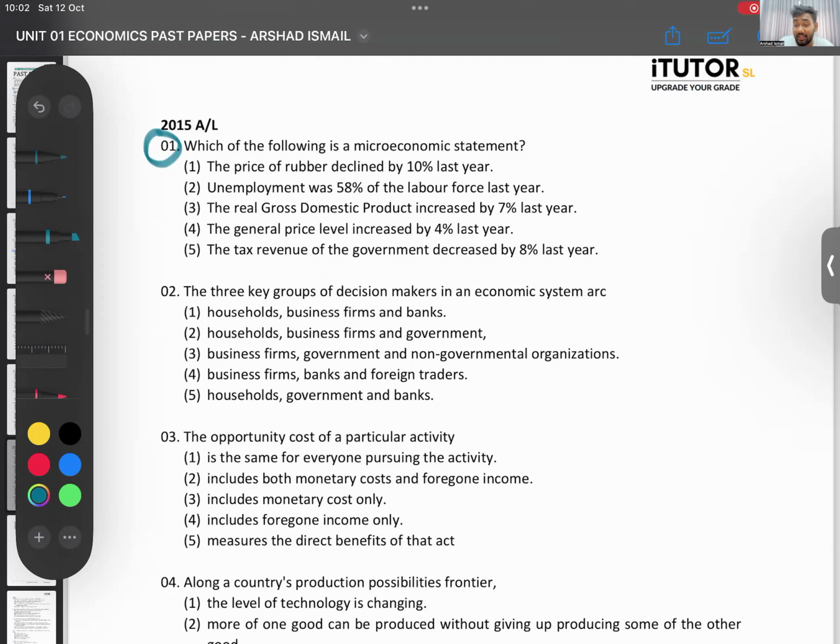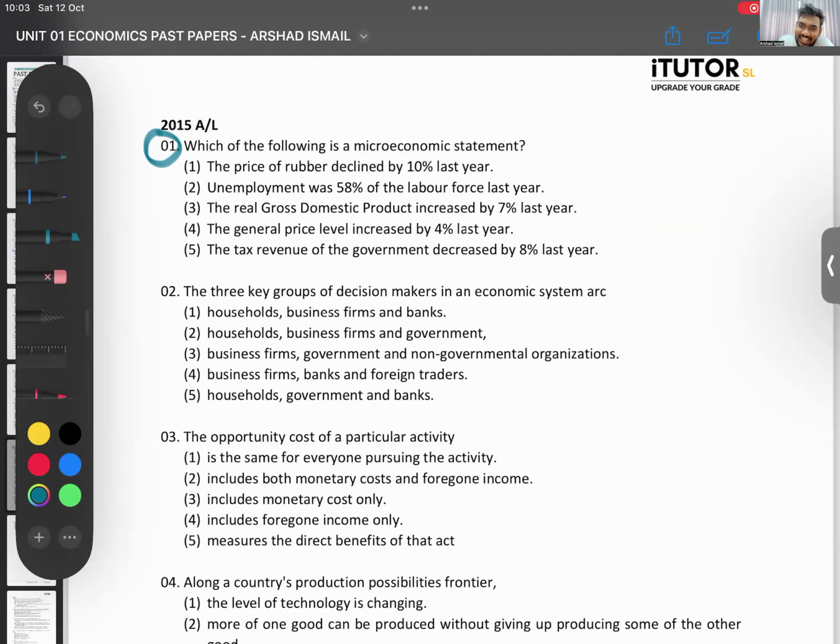Which of the following is a microeconomic statement? Same question as before, but now the answers are different. Microeconomics is where you talk about a small part: one product, one firm, one individual. The answers are: price of rubber declined by 10% last year; unemployment was 58% of labor force; real GDP increased by 7%; general price level, meaning overall prices of the country, increased by 4%; tax revenue of the government of Sri Lanka decreased by 8%. Which one talks about one small part of the economy?